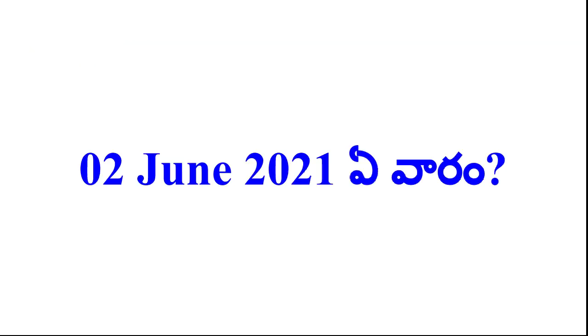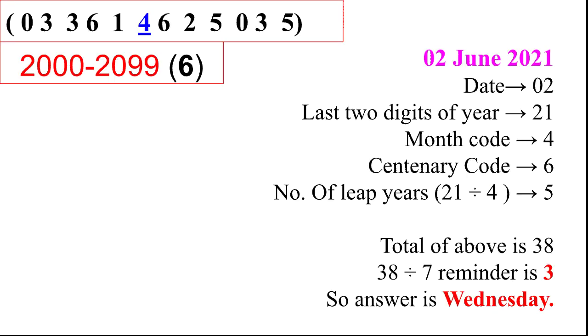Now you might solve this one: 2nd June 2021, which is in this year. So pause this video, then solve. After solving, after getting the result, then see the next minutes.